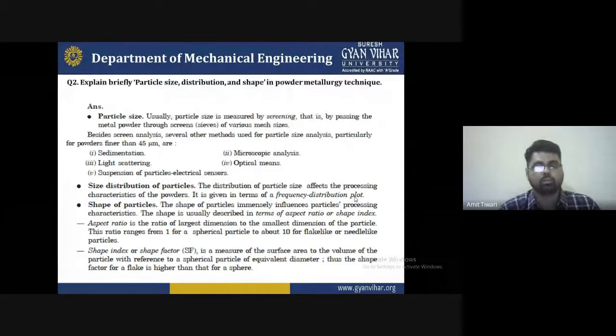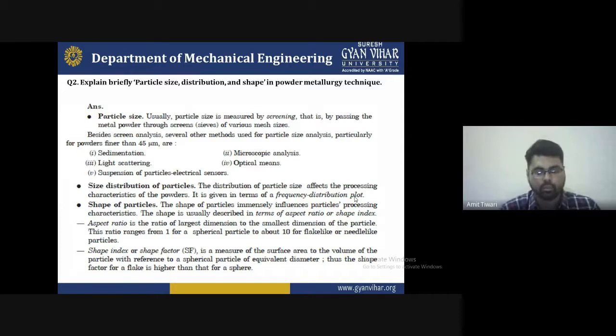So we give the answer. The first is particle size. Usually particle size is measured by screening, that is, by passing the metal powder through screens of various mesh sizes. Particle size can also be reduced by rolling, or by ball milling, and the thickness is measured with the help of that particular particle.